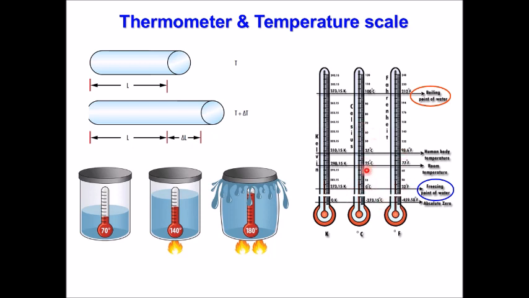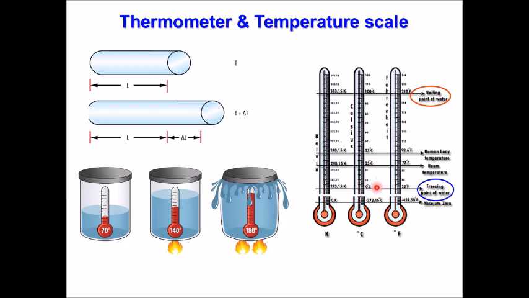Also, I can take the same water and go to the boiling point. Boiling point, basically what is it? When vapor and water coexist. And that happens at 100 degrees Celsius. So we have two points here, 0 and 100, and after that it's easy to finish the graduation. Basically, we can assume the expansion to be linear. But if you have a different liquid, you can have certain disagreement in the reading of temperature.